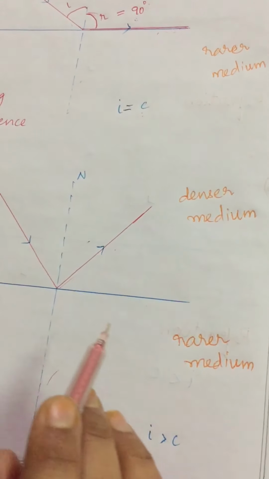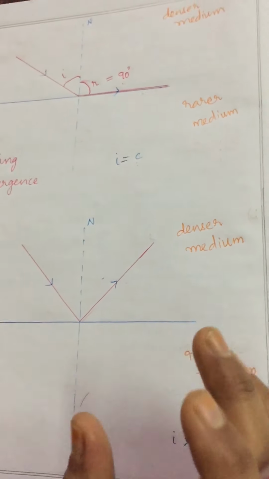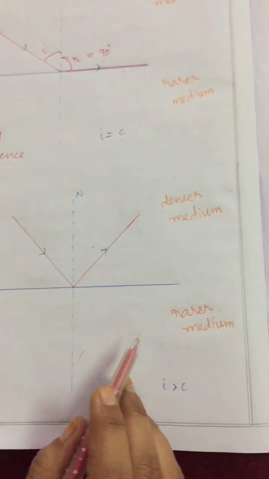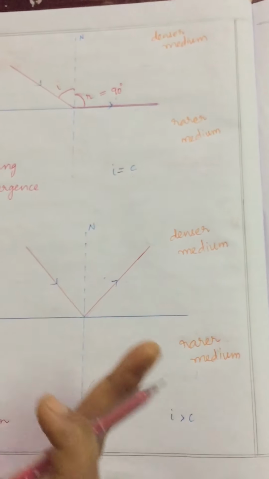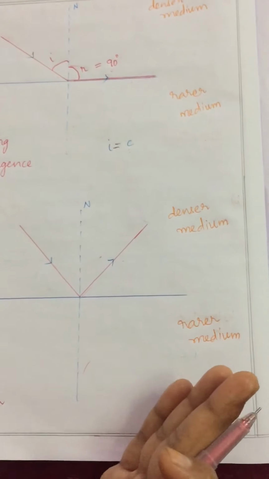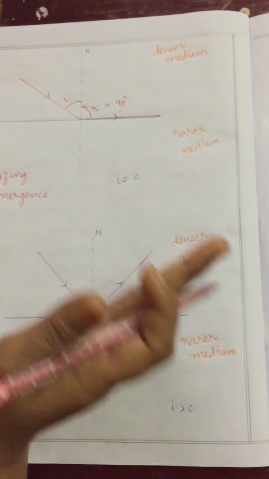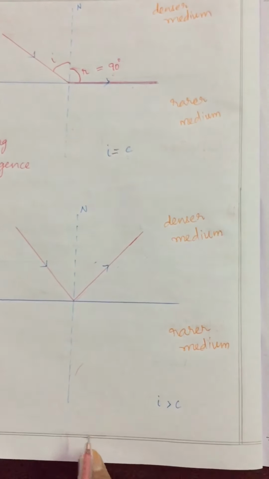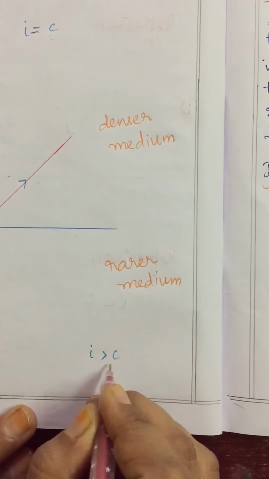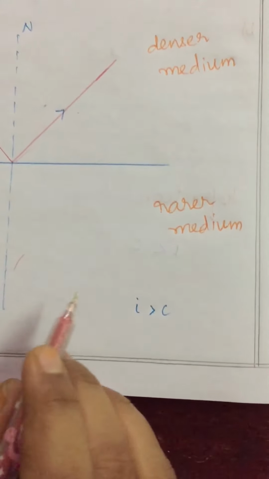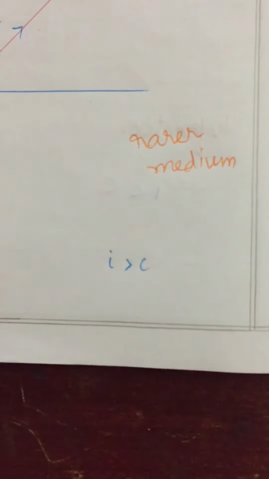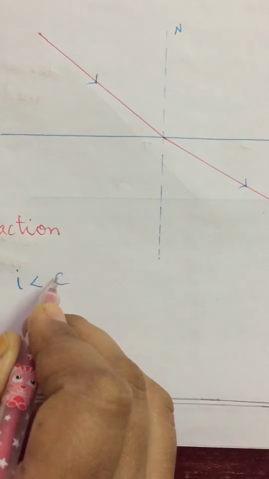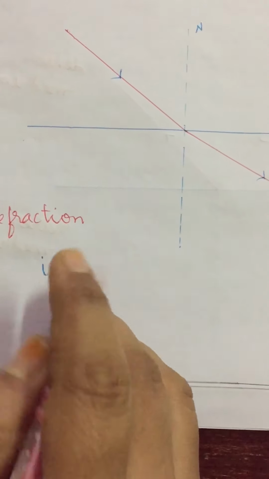During this process of total internal reflection, the light ray is not absorbed, transmitted or refracted from the surface of separation of the denser medium. That means it will not enter into the rarer medium. The light ray always gets reflected back into the denser medium. This is nothing but total internal reflection. In this case, the incident angle is greater than the critical angle. In total internal reflection, incident angle is greater than critical angle. In the refraction process, incident angle is less than the critical angle.